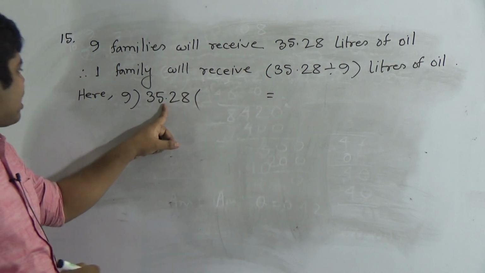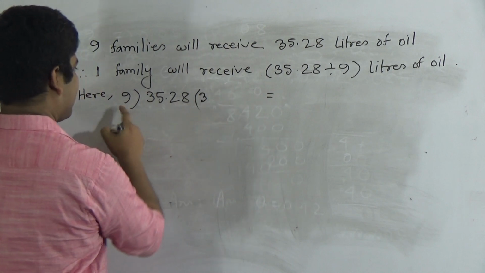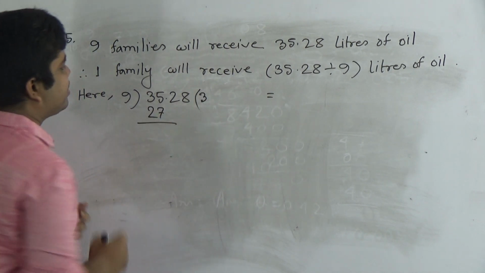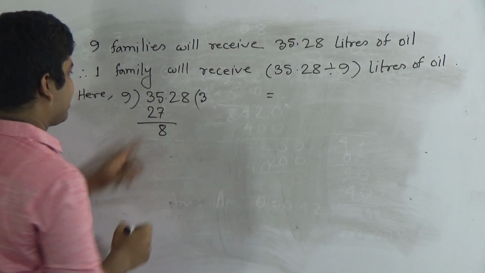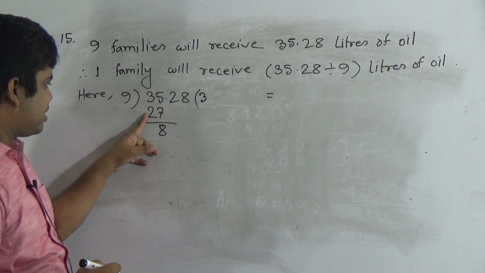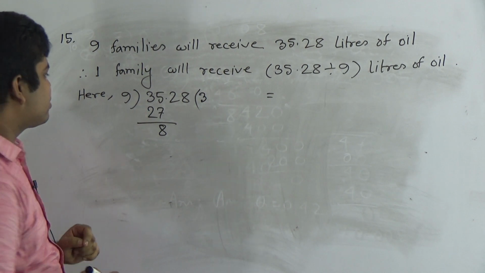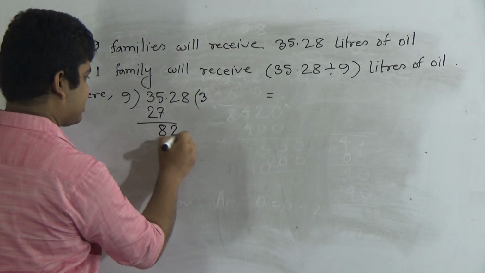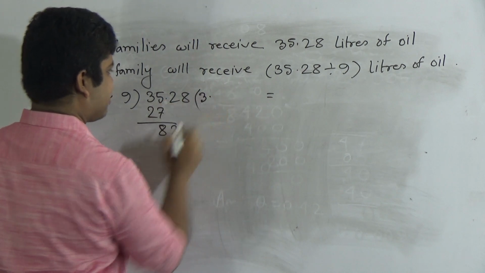Okay, in 35, 9 goes in 3 times. 3 9s are 27. Now we subtract 27 from 35, we get 8. Carrying on, that 2 is placed here with the 8. No need to write 0 before 8. Between these numbers there is a point, for this reason I write a point here.